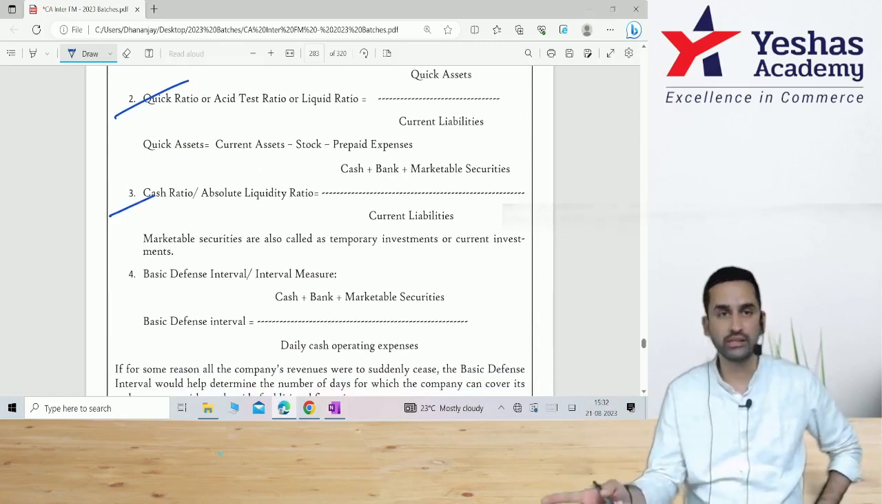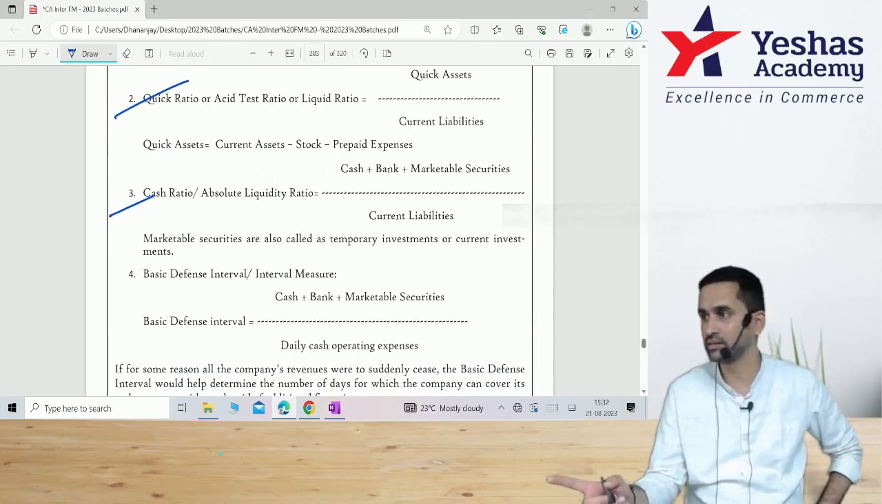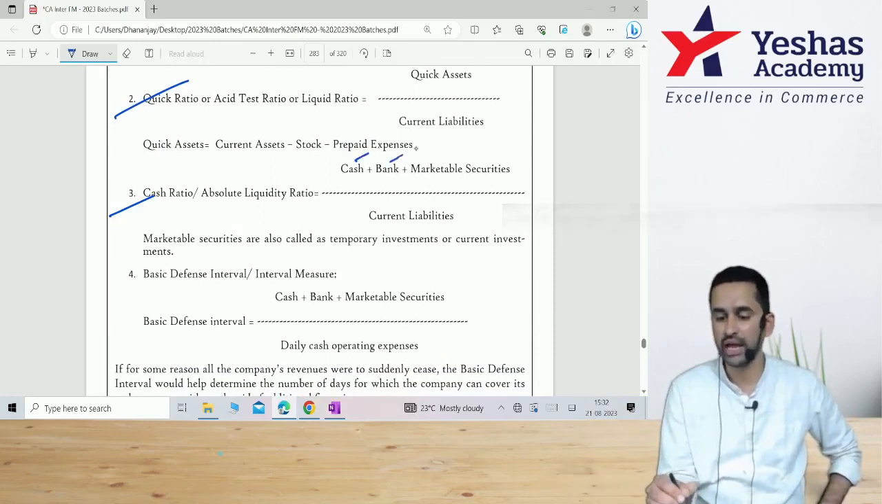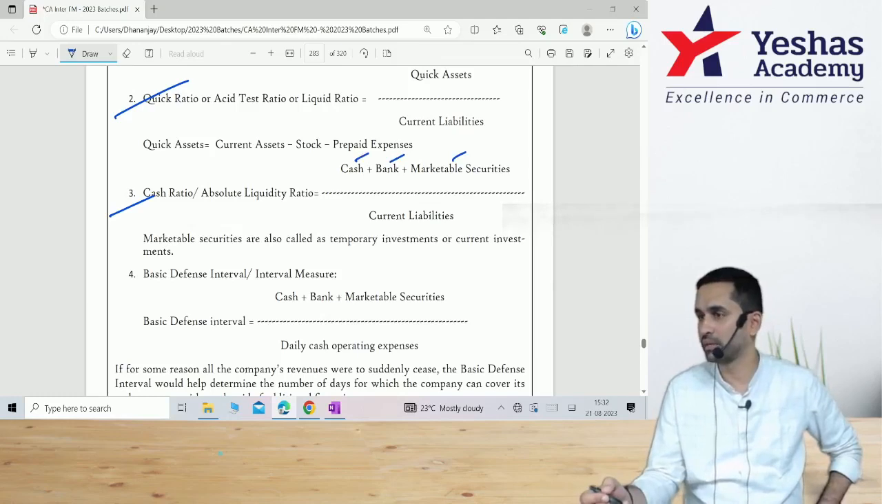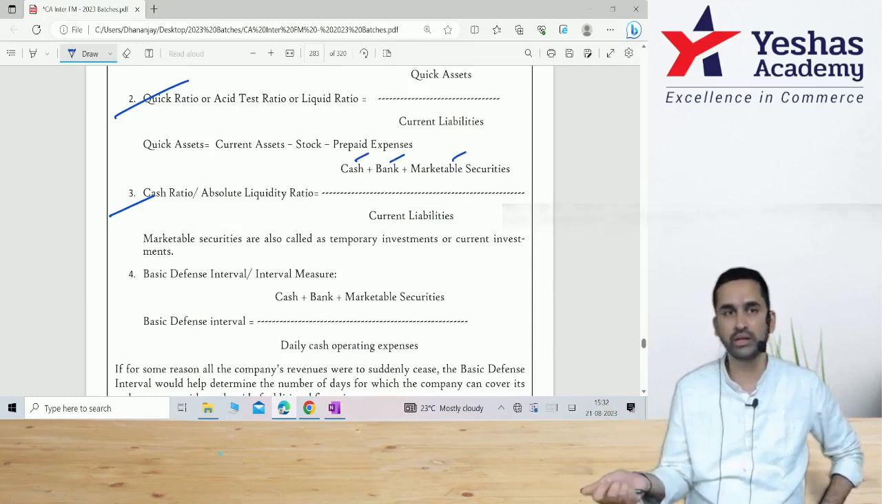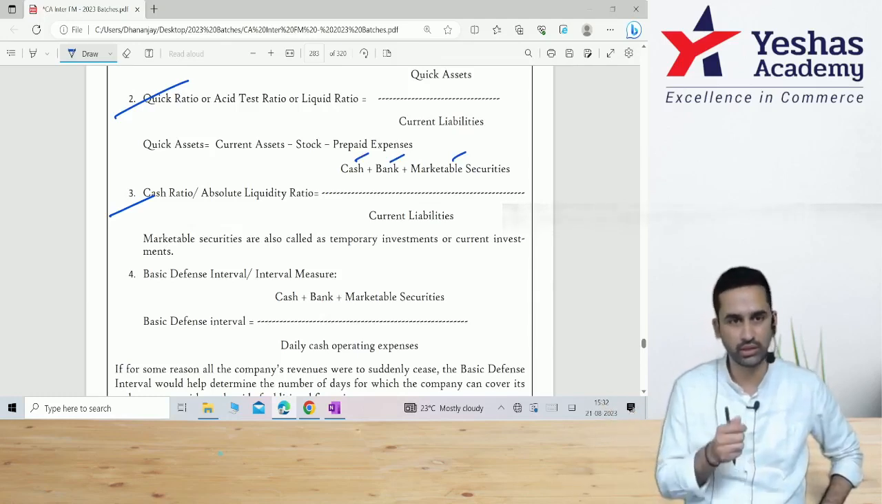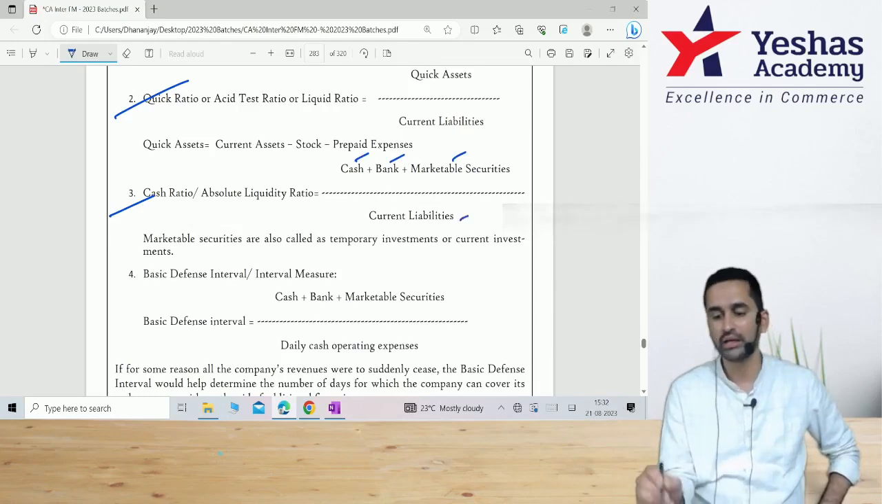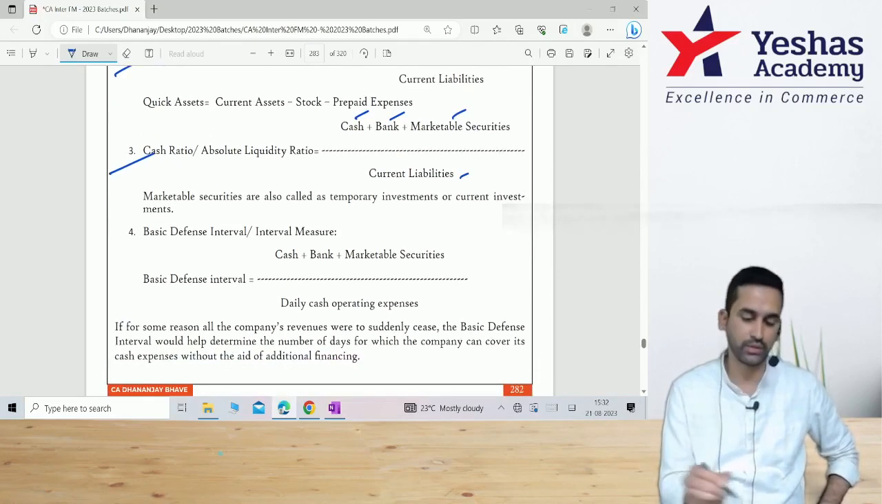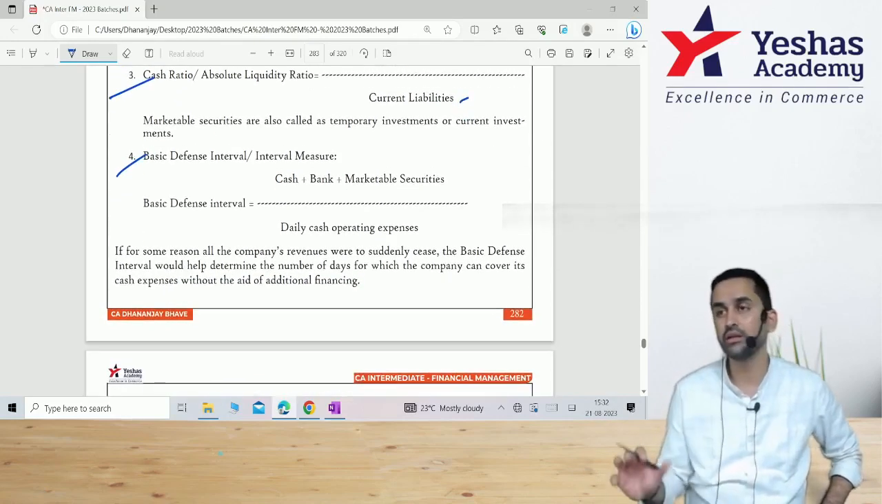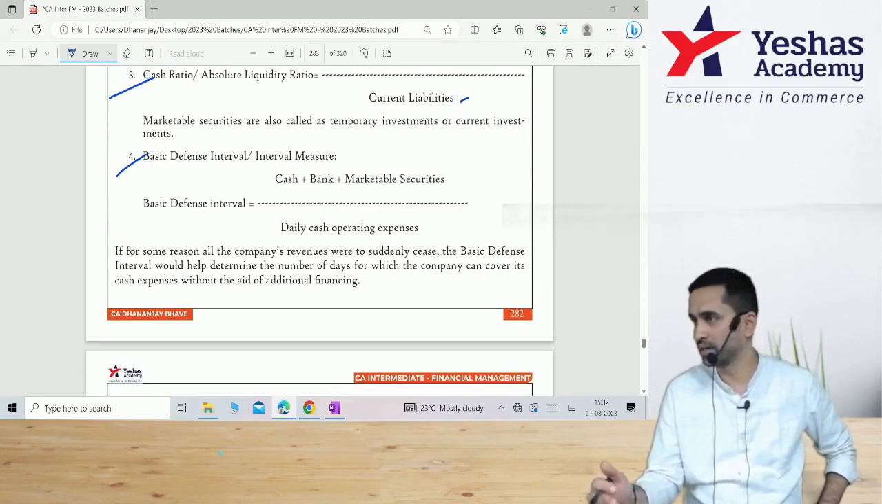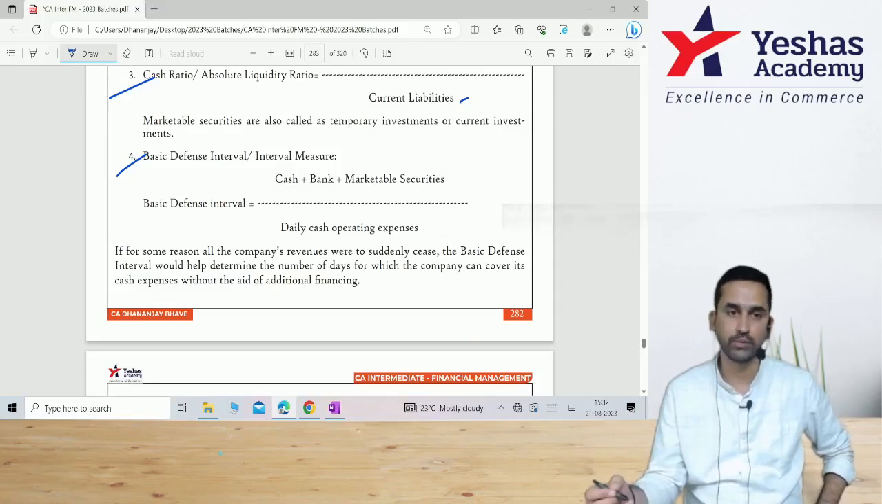Here you don't even consider debtors, advances, deposits, etc. You take only cash, bank, and temporary or marketable securities, where by click of a button you should be in a position to convert that to cash. That you divide by current liabilities. Next one is basic defense interval. Here again same numerator, cash, bank, and marketable security. You divide that by daily cash operating expenses.